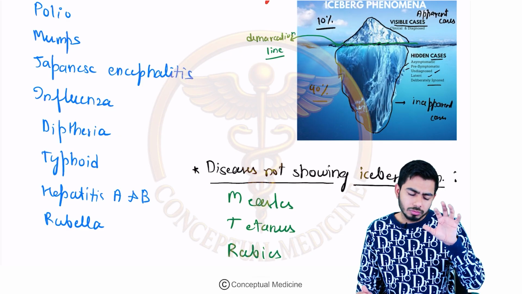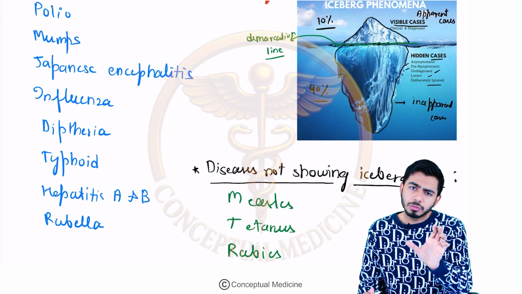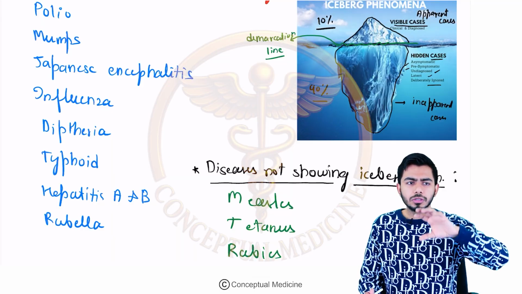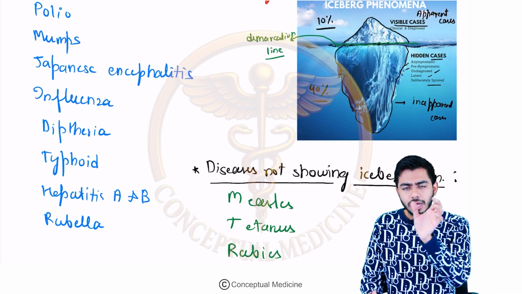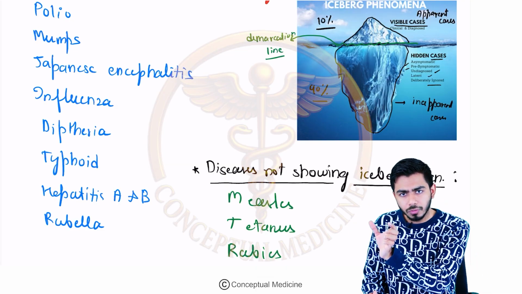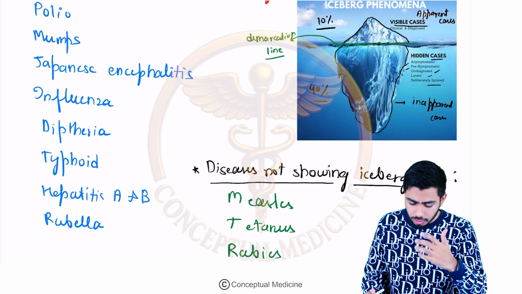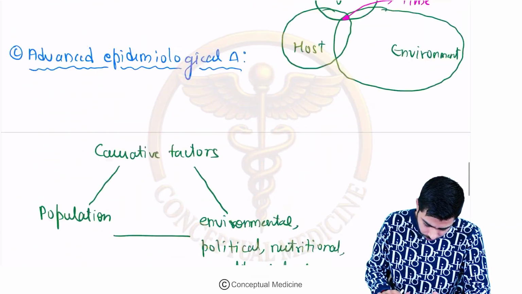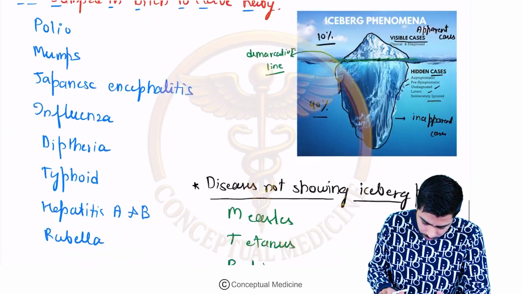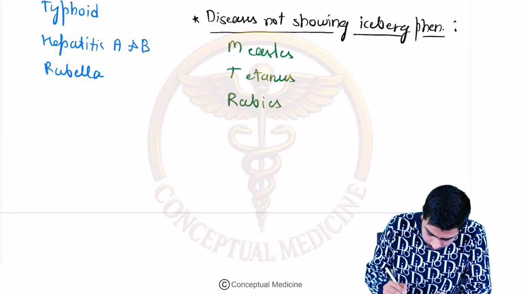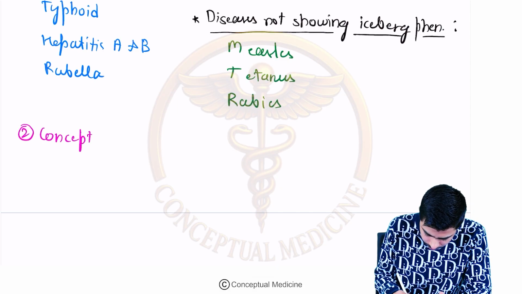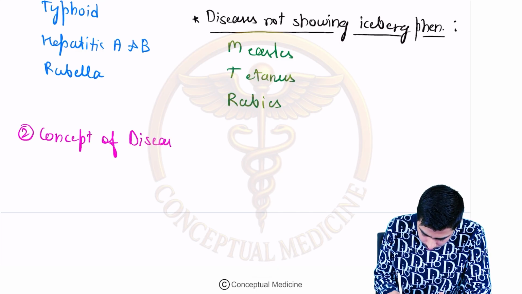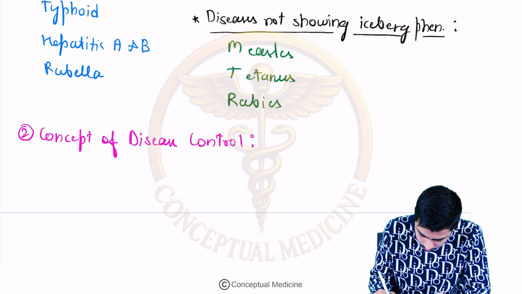Now I'm moving next. We were talking about the disease. First of all, in the disease we talk about the causation part: what is causing the disease? We have talked about that. Then I'm coming to the control part. So what is the concept of control of disease? Earlier we talked about concepts of disease causation. Now we are talking about the concept of disease control.